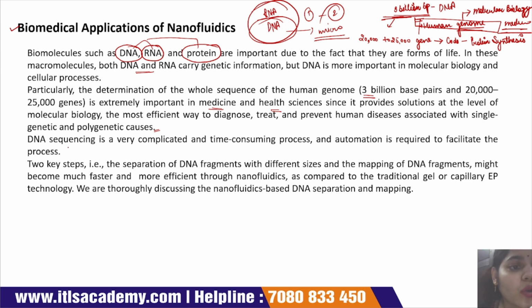DNA sequencing is a very complicated and time consuming process. There are lots of methods available to sequence DNA, such as Sanger sequencing, high throughput sequencing, pyrosequencing, etc. Two key factors, the separation of DNA fragments with different sizes and mapping the DNA fragments, might become much faster and more efficient through nano devices as compared to traditional gel and capillary electrophoresis technology. We are thoroughly discussing the nanofluidic based separation and mapping technique.